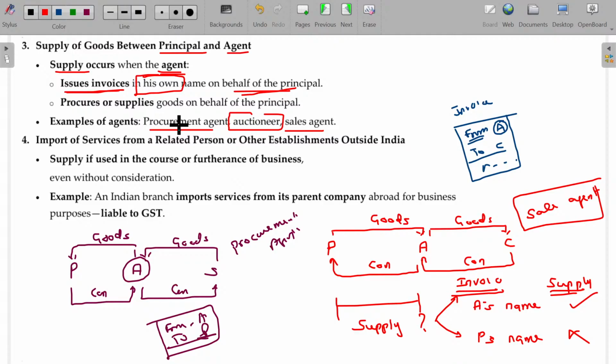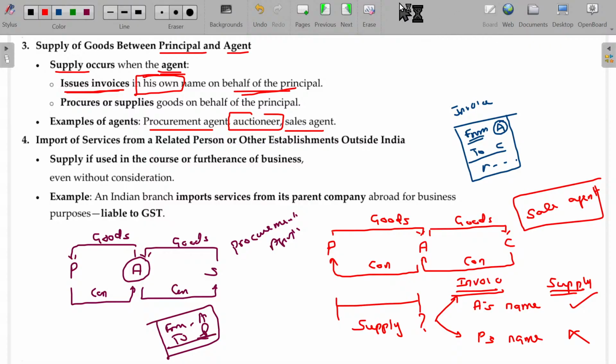In that case, supply will be determined based on the principal and agent relationship: whether they are really principal and agent or merely a broker. Merely a broker means he acts only for a commission, and the invoice, everything, will be only in the name of the principal. But if I am a genuine agent, then all the invoices will be in my name, and then supply will happen. Clear? The last point is very, very important.